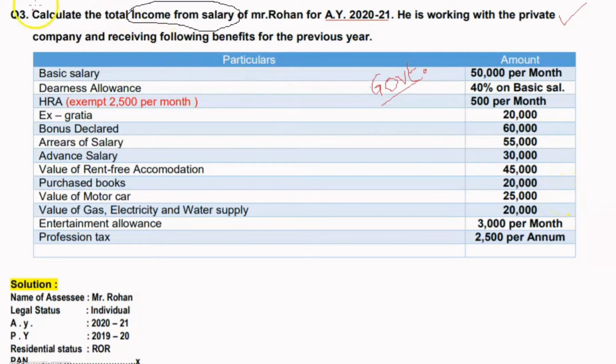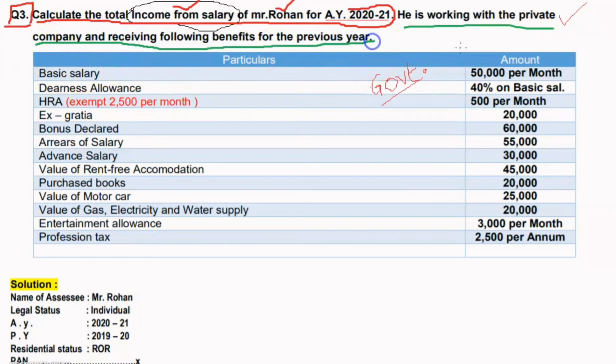So let's see how to solve this. Let's start. In this question it is given: calculate the total income from salaries of Mr. Rohan for assessment year 2020-21. He is working with a private company and receiving the following benefits for the previous year.